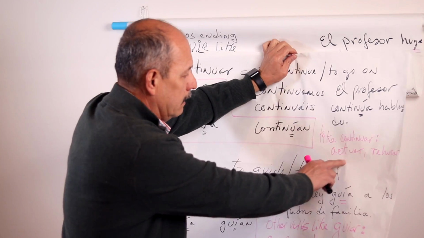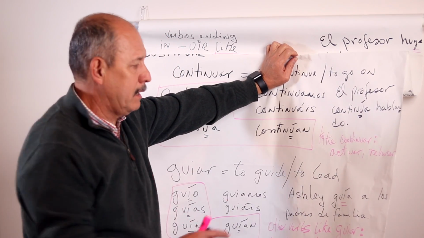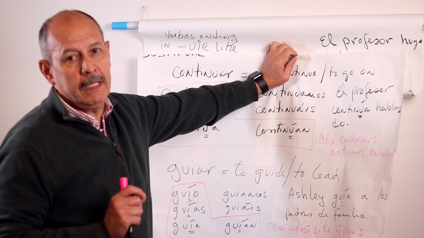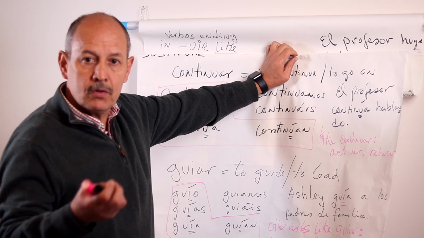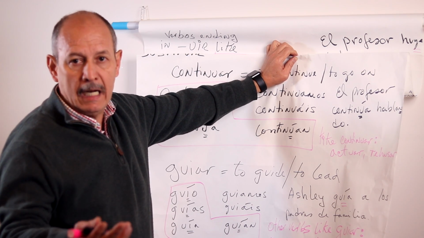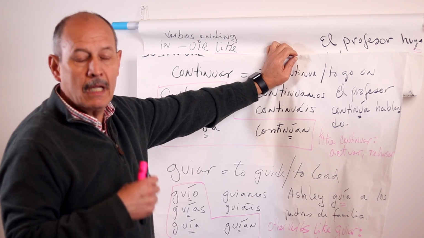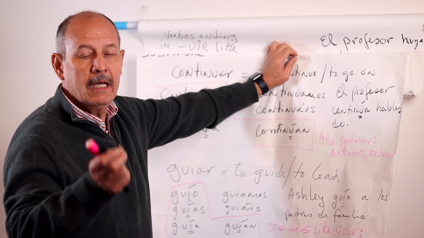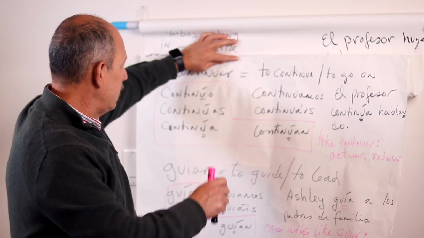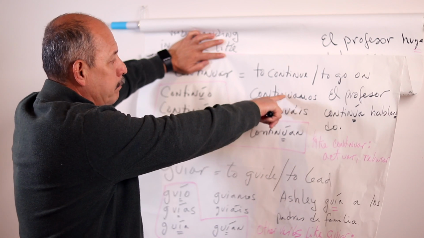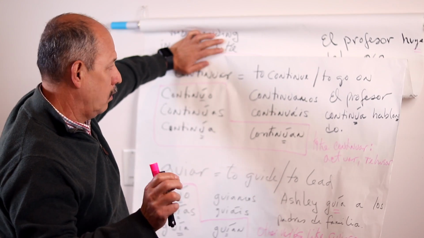Like continuar, there are at least two verbs. One of those is very difficult, rehusar, so I will skip it. But I will say actuar must be an important verb. Why is actuar important? Because actuar means to act, right? And if you are taking drama classes or you like to act, that verb can be important. Now, how will be the irregularity in actuar? Exactly like continuar. You will have to put the accent over the u in all the subjects inside the boot and keep nosotros and vosotros regular, meaning with no accent over the u.